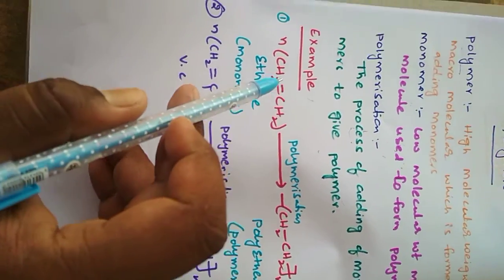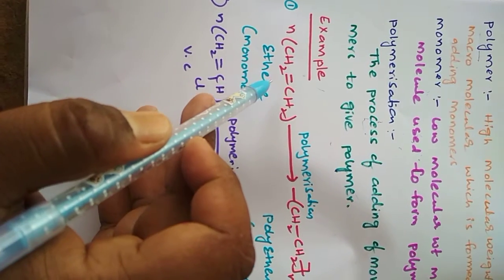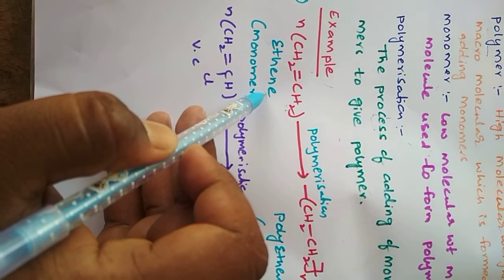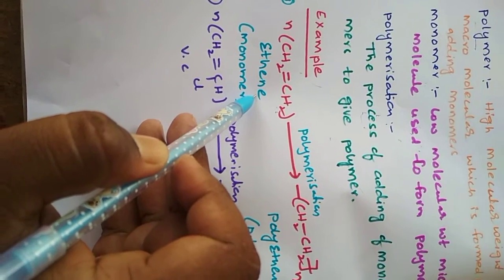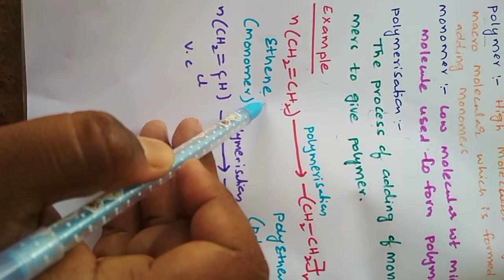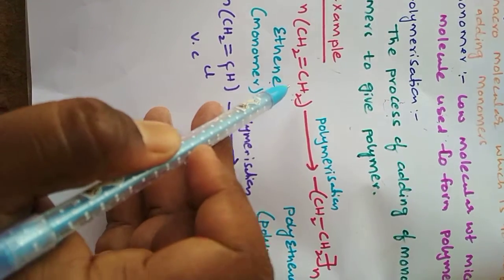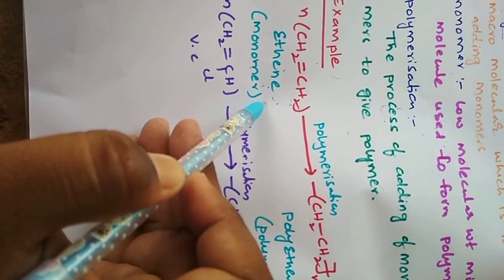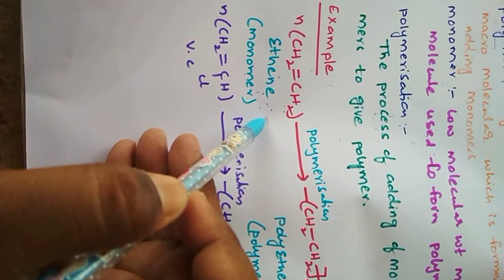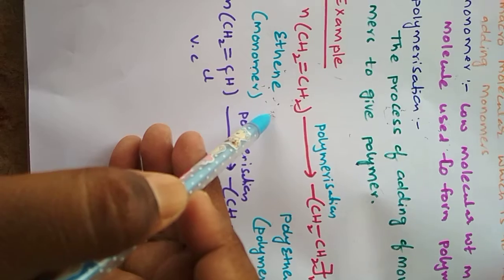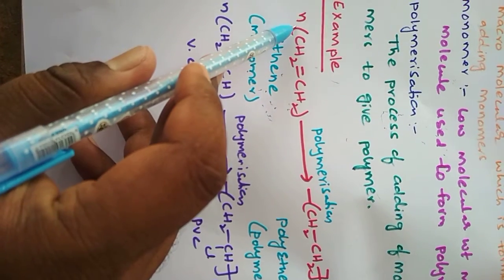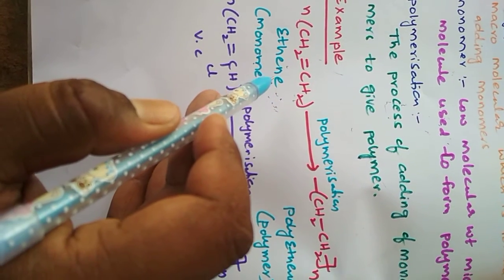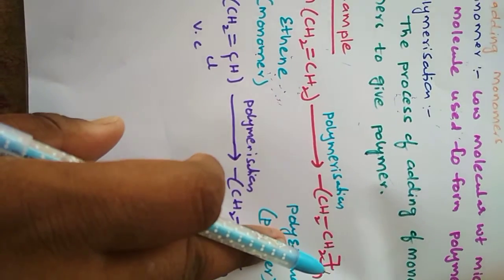Here are the examples. Look at the example. Example 1: CH2=CH2. This single unit is called ethene, and one ethene combines to give us the diethene. This single unit is the monomer. One monomer forms the dimer, and dimer plus another monomer forms the trimer. Here n number of monomers forms the polymer. The monomer is ethene, the polymer is polyethene.